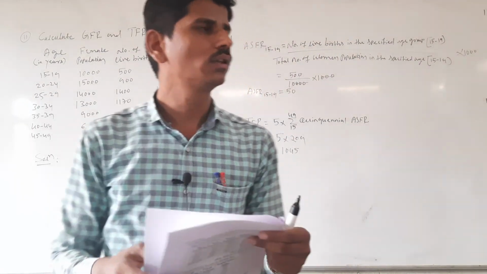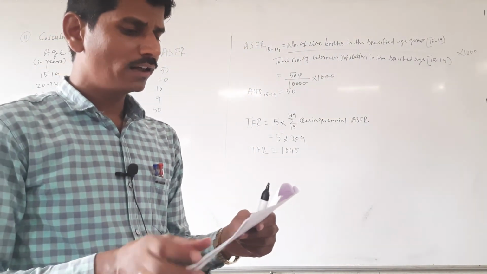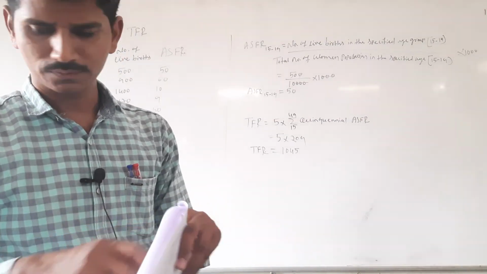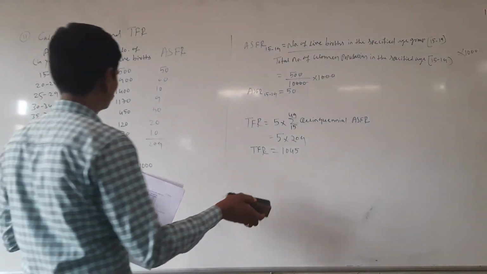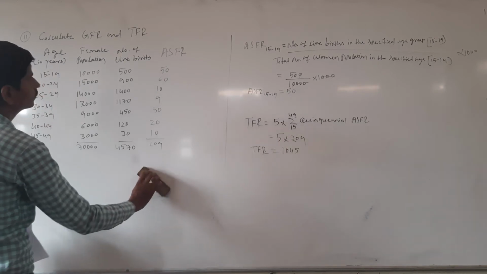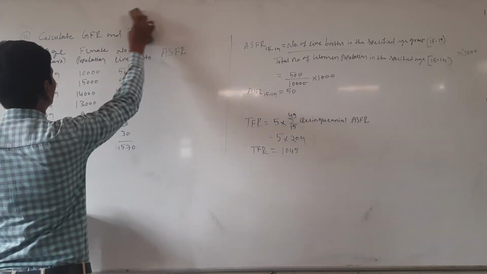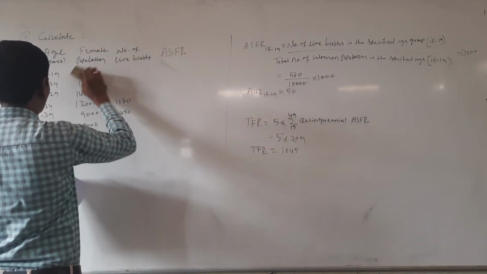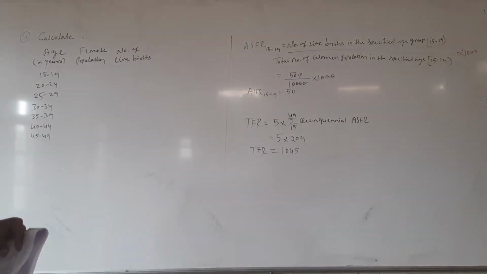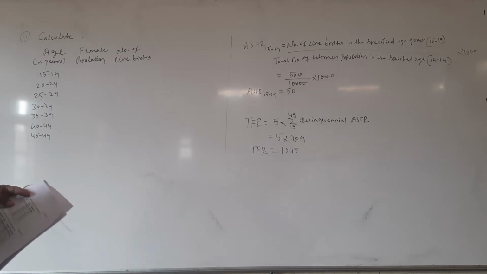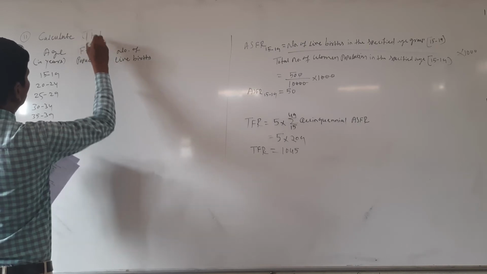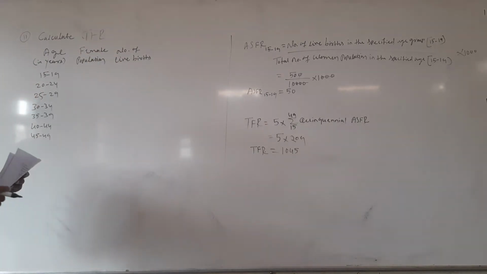The next one, 13th problem, calculate TFR, total fertility rate. Here they are given age group, female population and number of live births.